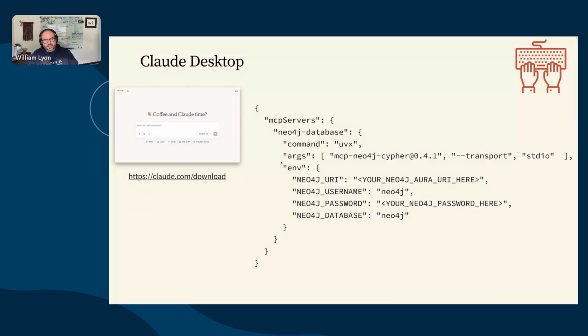This is the configuration to add the Neo4j MCP server to Claude Desktop. Basically, we're using uvx to run this Python mcp-neo4j-cypher package, and then passing in credentials to our Neo4j instance as environment variables.